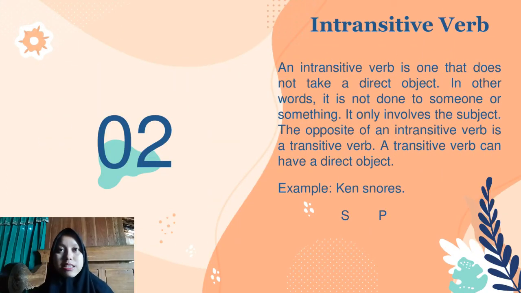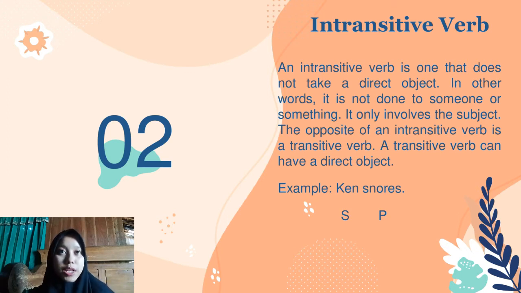The second category is intransitive verb. An intransitive verb is one that does not take a direct object. In other words, it is not done to someone or something. It only involves the subject. The opposite of an intransitive verb is a transitive verb. A transitive verb can have a direct object.